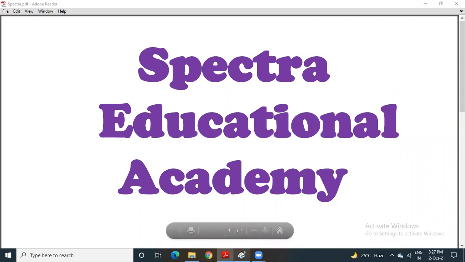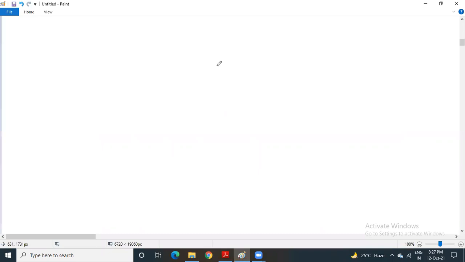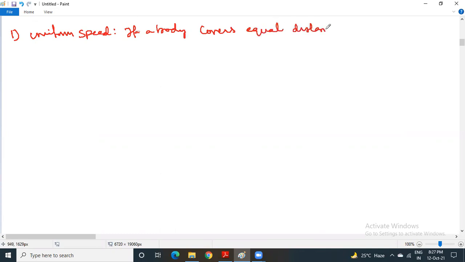Students, in today's class, let us continue our discussion with the different forms of speed. The first one is uniform speed. What is uniform speed? If a body covers equal distances in equal intervals of time.